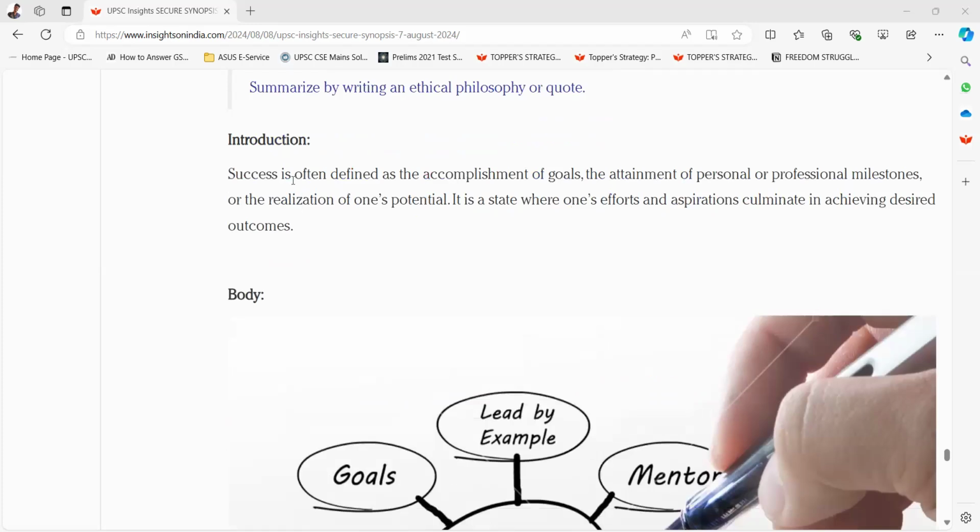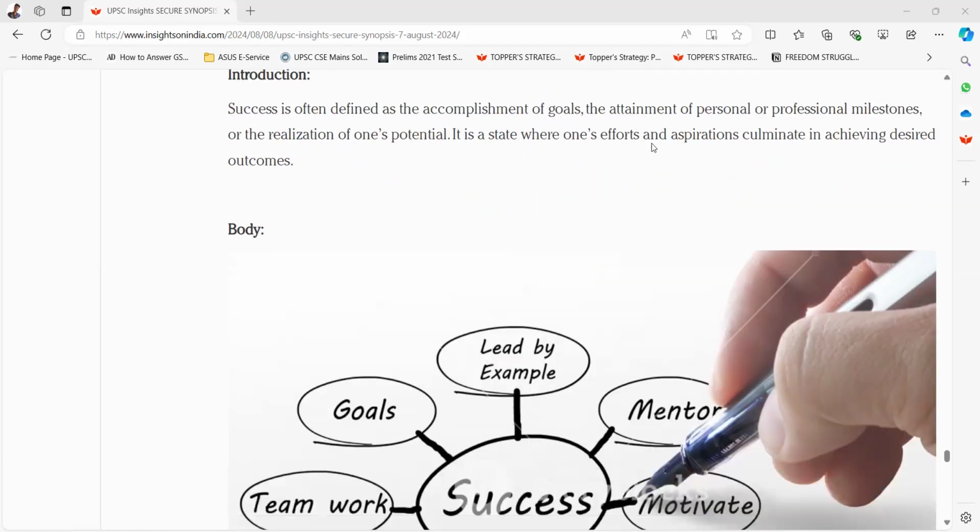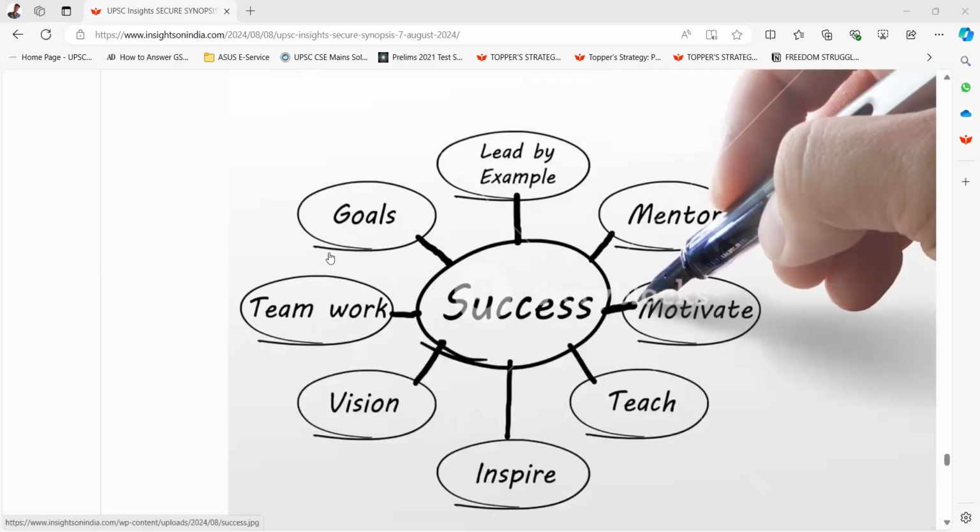Introduction. Success is often defined as the accomplishment of goals, the attainment of personal or professional milestones, or the realization of one's potential. It is a state where one's efforts and aspirations culminate in achieving desired outcomes. Success: lead by example, mentor, motivate, teach, inspire, vision, teamwork, goals.